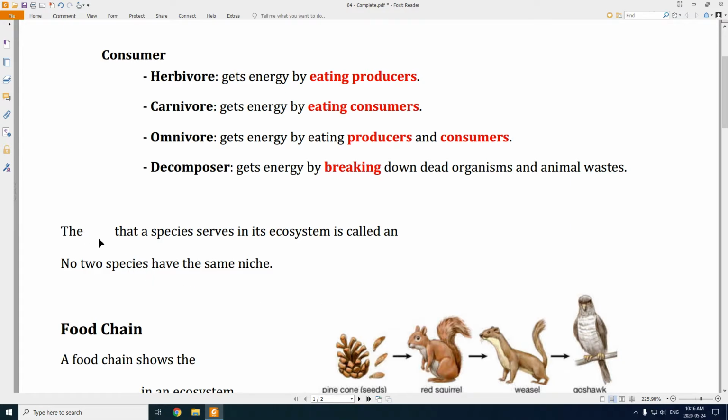There's one more term that you'll hear, and it's called the ecological niche. The role that a species serves, its job in the ecosystem, is called an ecological niche. So each species has its own role, its own ecological niche. For example, a plant's ecological niche is to bring energy into an ecosystem by absorbing sunlight and making glucose.